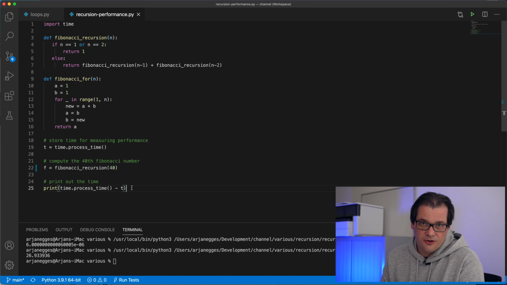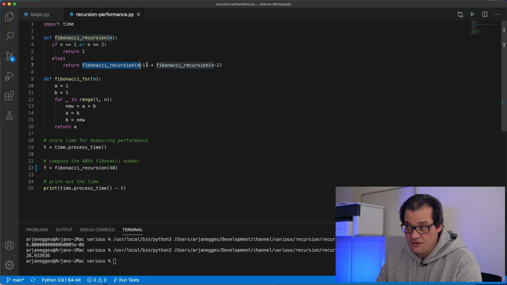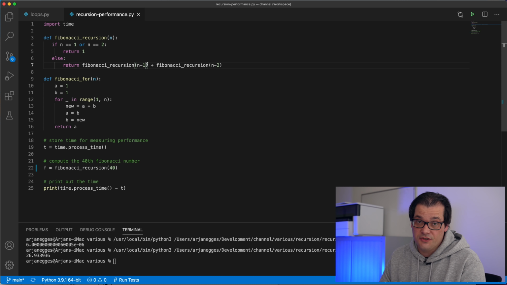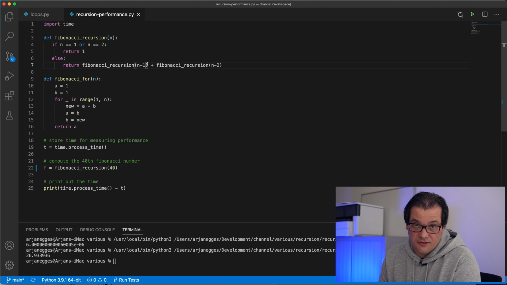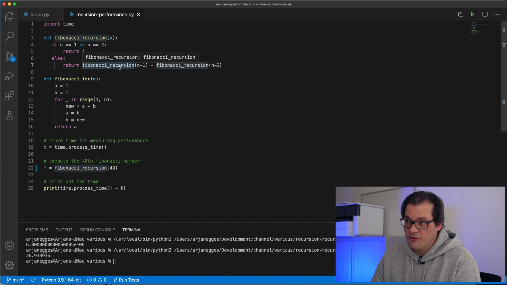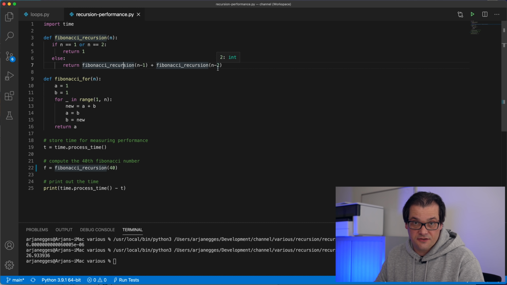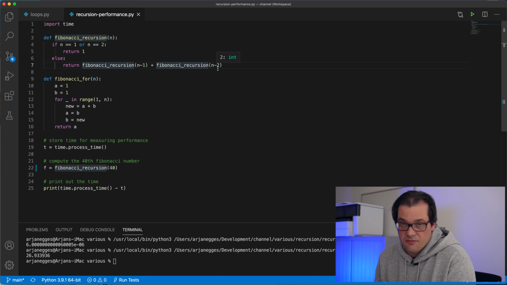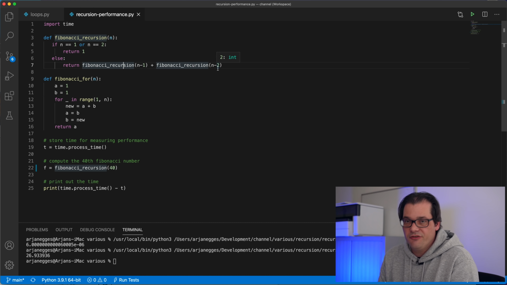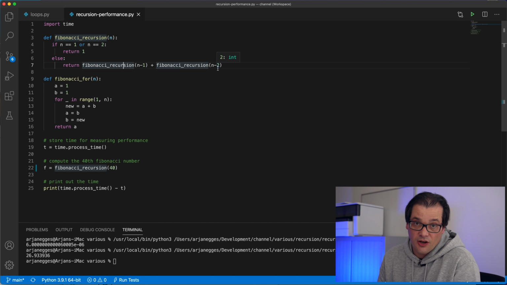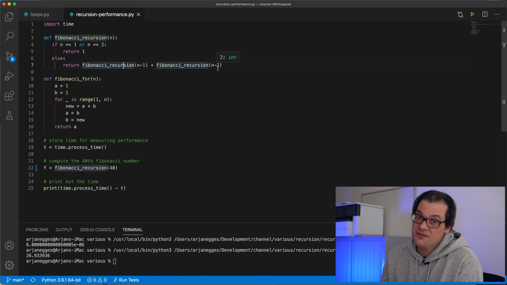The reason why recursion is so slow is because whenever you call a recursive function, it pushes another frame onto the stack, which is one of the two memory models that we use in programs. There is a stack and a heap. And for this particular recursive function, we're actually doing that 2 times for n-1 and for n-2. So that just adds a lot of frames onto the stack. And that makes your program really slow. And if you do this too much, it may actually lead to other problems, such as the well-known stack overflow.